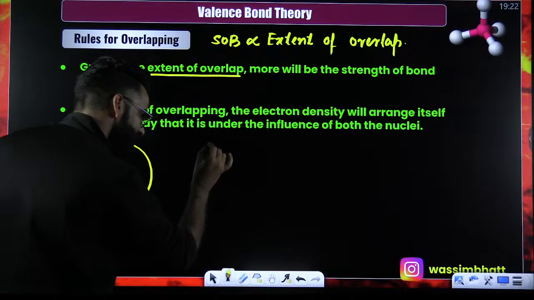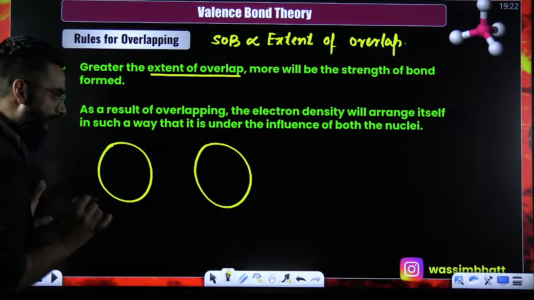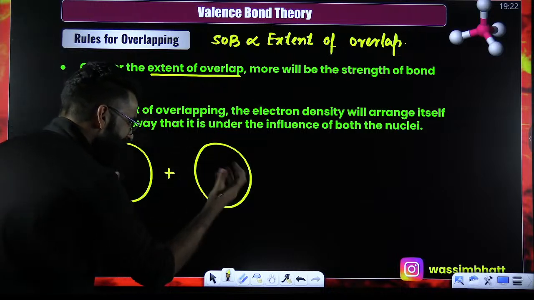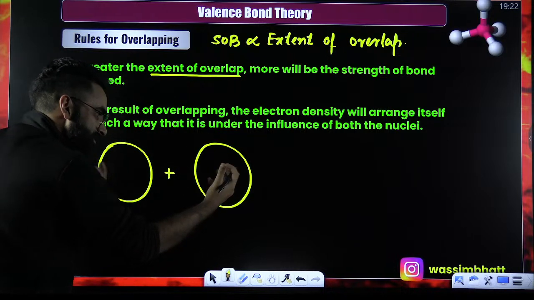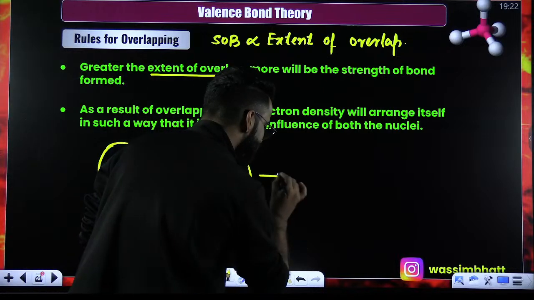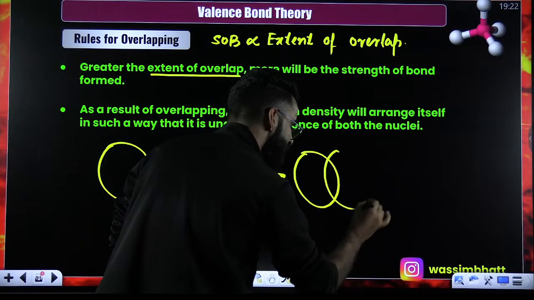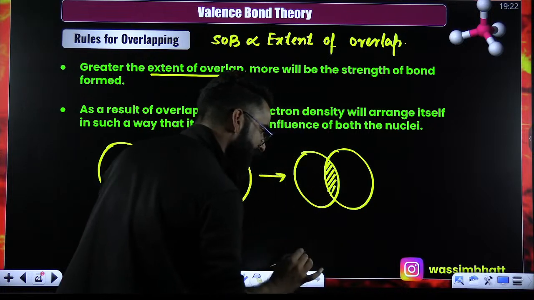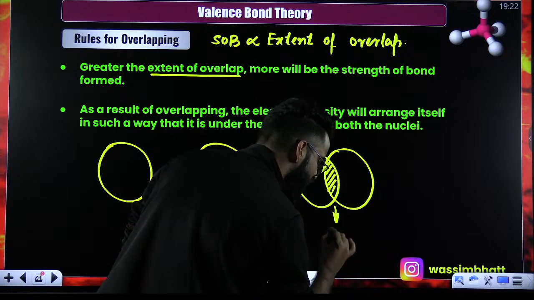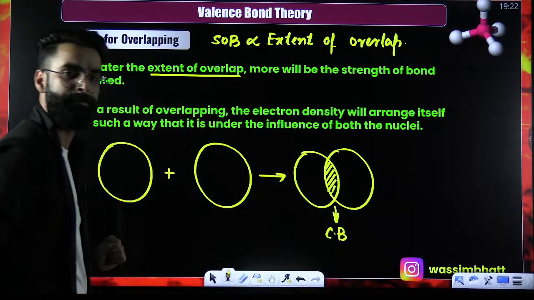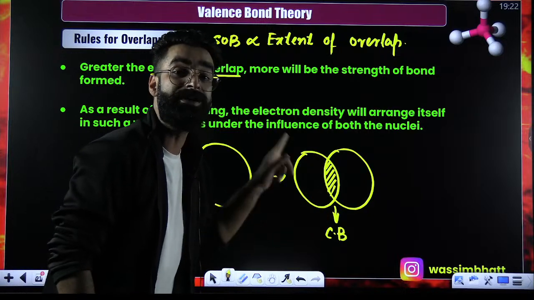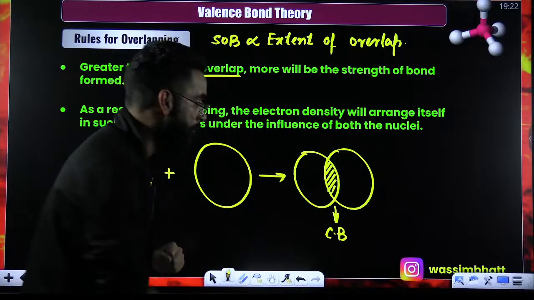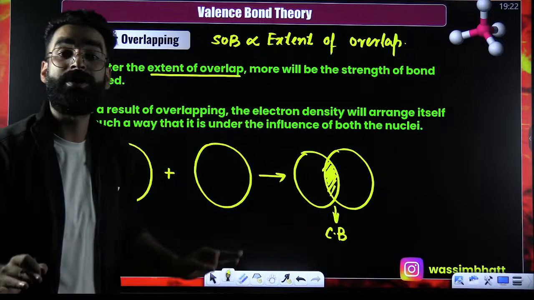Number 2. My dear students, once this overlapping is done, for example, this is the atomic orbital of one atom, this is the atomic orbital of one more atom. In order to make a covalent bond, these atomic orbitals of two bonding atoms must come close so that they merge into each other. This merging of electron clouds is what we call overlap. And due to overlap, a covalent bond gets formed. Now, strength of the covalent bond depends on the extent of overlap. The more the overlap over here, the stronger the bond formed.